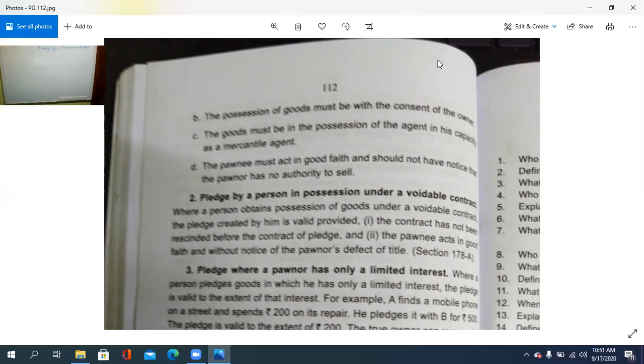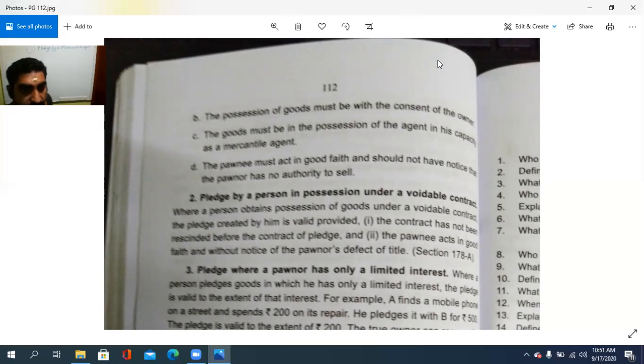The goods must be in possession of the agent in his capacity as a mercantile agent. ഒരു mercantile agent ആയിരുന്നു എന്നുള്ള ആ ഒരു സാക്ഷ്യപത്രം അല്ലെങ്കിൽ act as a mercantile agent, and he has the right to possess the goods on behalf of the owner, isn't it? So then, the last part, the pawnee must act in good faith and should not have the notice that the owner has no authority to sell such goods. So that is the pledge by a mercantile agent.